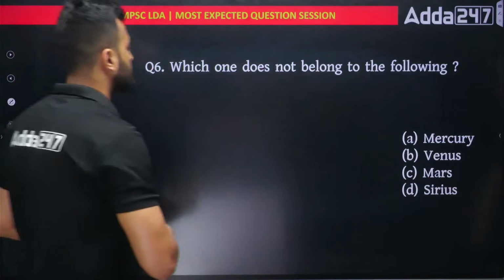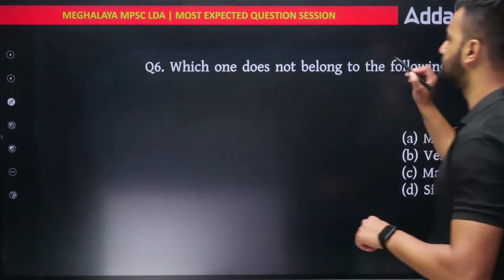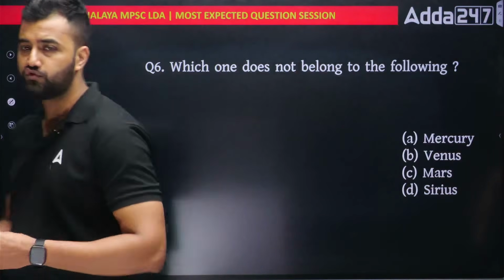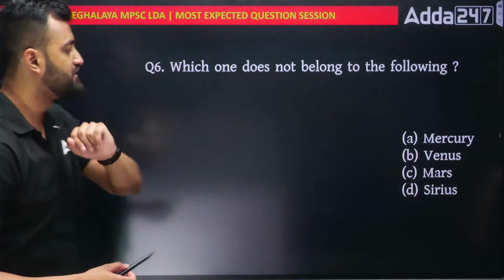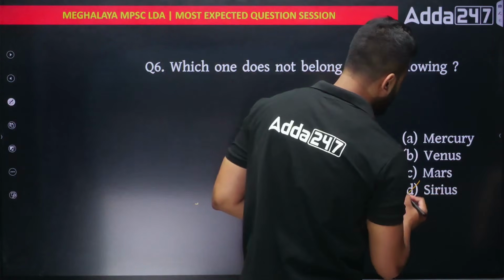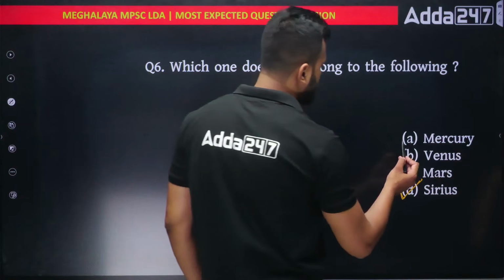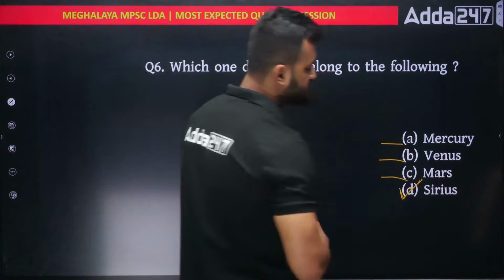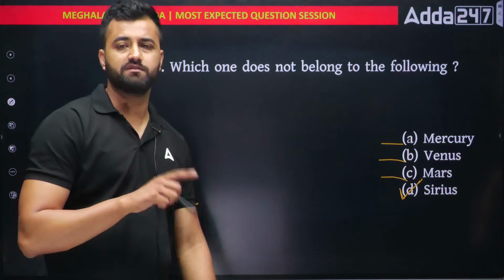Okay, next question. Question number 6. Which one does not belong to the following? This thing is known as odd one out. So in between these 4 options, one option is a bit different. What is that? That is option number D. Yes, option number D. Why? Because Sirius is a what? A star. Mercury is a planet, Venus is a planet, Mars is a planet, but Sirius is not a planet. Okay, I think it's a moon. Sorry, yeah, it's a moon of Jupiter.